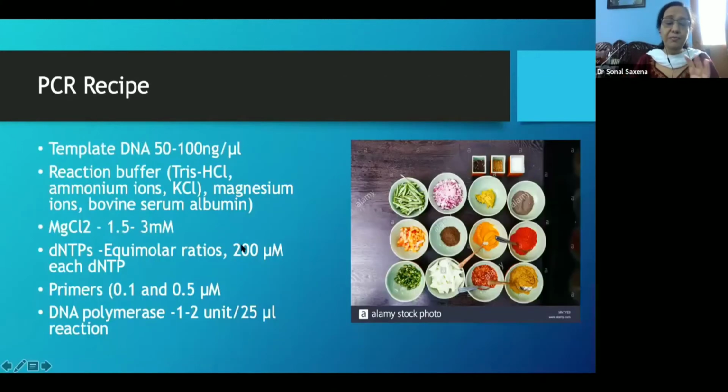Now, the recipe of PCR was very simple. It had a template DNA, reaction buffers, some salts which were required, the dNTPs, the primers, and the DNA polymerase or RNA polymerase, depending on what the situation was. And if we were doing an RNA PCR, then a reverse transcriptase enzyme. But all said and done, man always wants best and better.